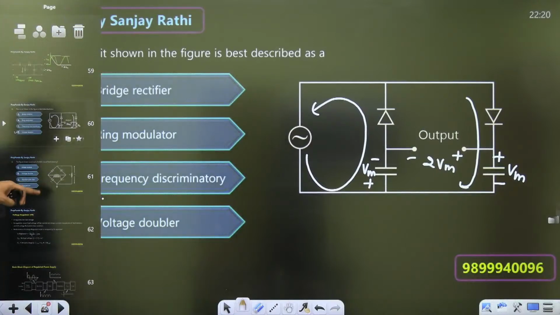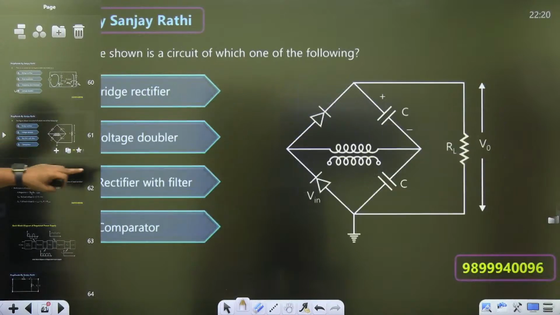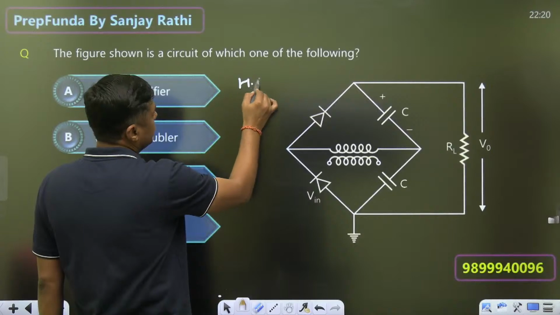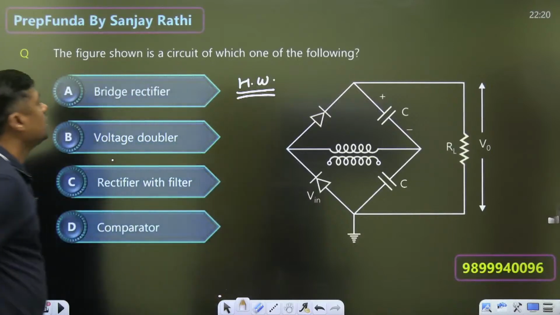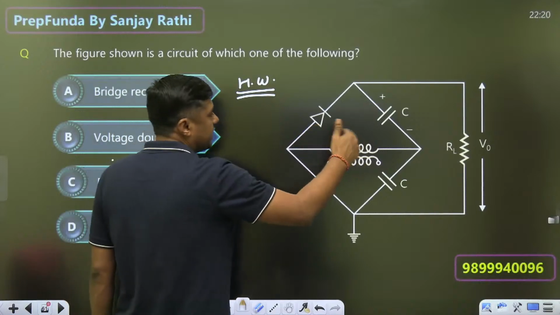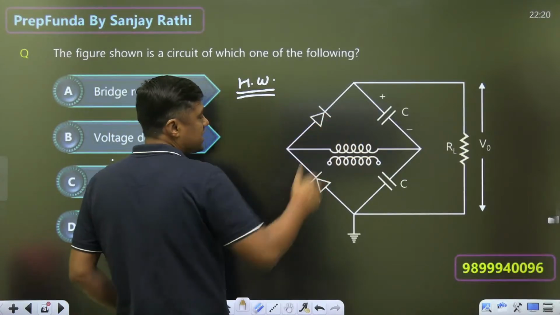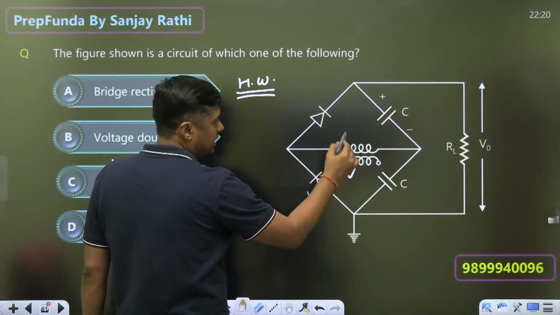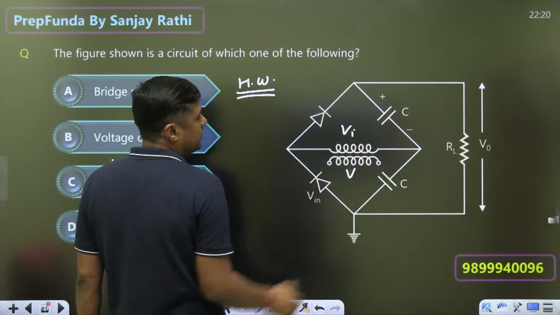Right, again, so please, this is the assignment. Give me the answer. What is the answer for this question? In the comments box, everyone. Bridge rectifier, voltage doubler, rectifier with filter, or comparator? Two capacitors are connected, diodes are connected, and that is the transformer. It will be used to step down. Here we are giving the input, and here we are getting the step down signal.